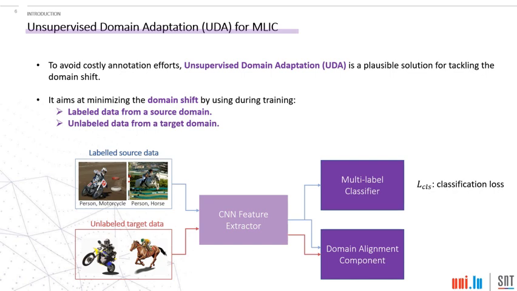The concept of unsupervised domain adaptation aims at minimizing the domain shift by using both labeled data from a source domain and unlabeled data from a target domain. There are two components in the end. The multi-label classifier aims to classify the source samples correctly, and there is a domain alignment component.